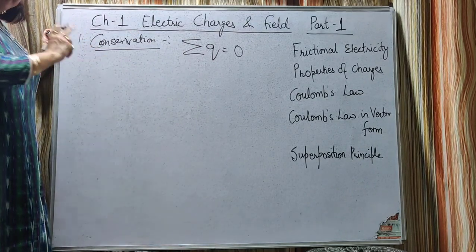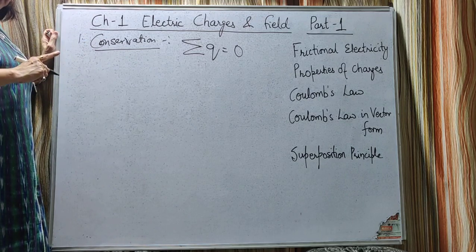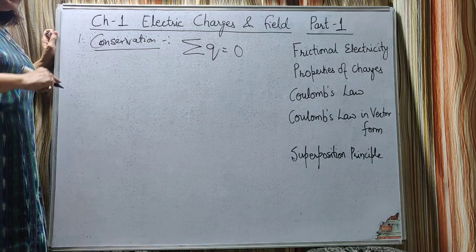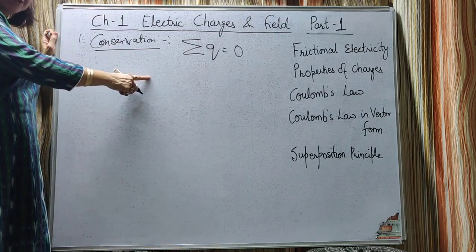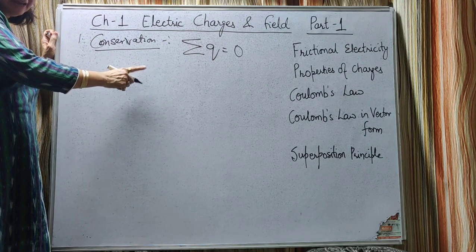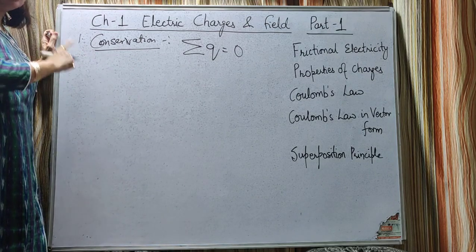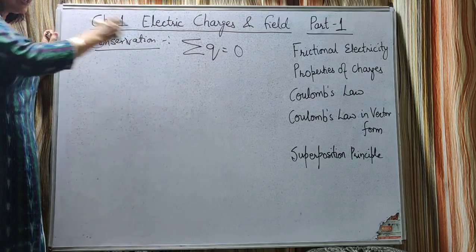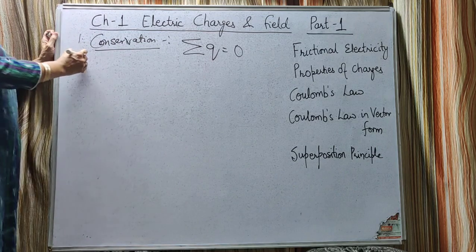For example, let us take the example of a glass rod and silk cloth. Before rubbing, the glass rod and the silk cloth both were neutral, and after rubbing, some of the electrons are transferred from the glass to the silk cloth. The silk cloth acquires some negative charge, whereas the glass rod acquires an equal amount of positive charge. So in this whole system, the total charge remains constant. Such a property we call conservation of charge.